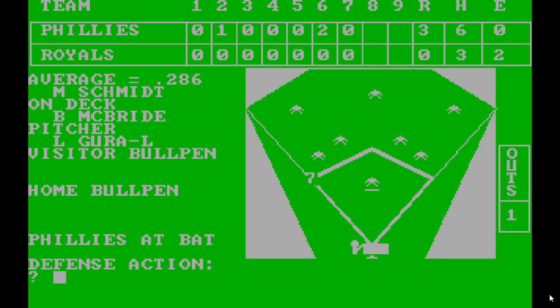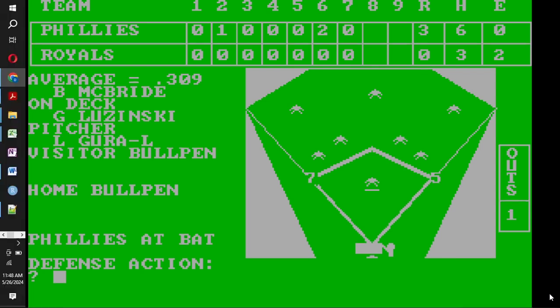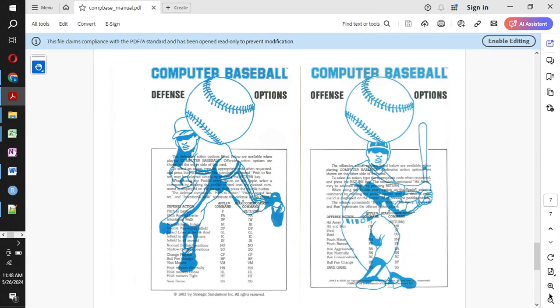Trying to remember what the mound visit for the home bullpen is. Let's see. I should have looked up the code for this. There's a base on balls. Well, I do have the PDF open here. Here we go. Defense. Visit mound is VM. Bullpen change is BP.